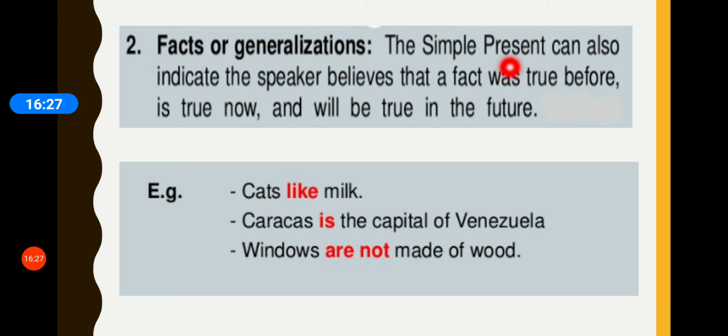Simple present tense can also be used to indicate that the speaker believes that a fact was true before, is true now, and will be true in the future. Like cats like milk. So that's a fact. Windows are not made of wood. So again, that is what the speaker believes is a fact.